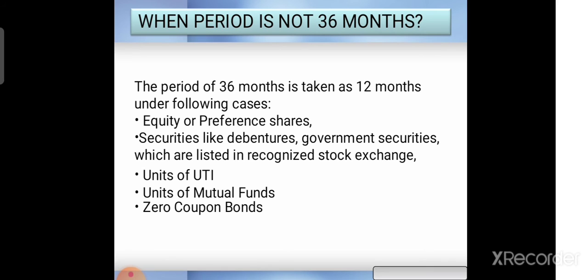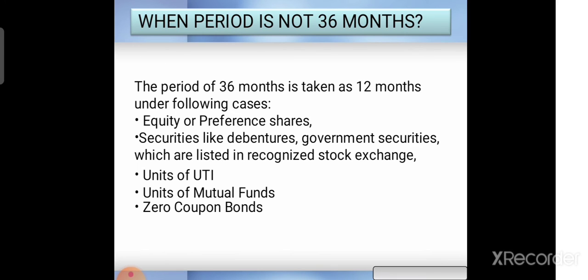The 36 months is the period we take to decide: if it is less than 36 months, we call it a short-term capital asset, and if it is more than 36 months, we call it a long-term capital asset.